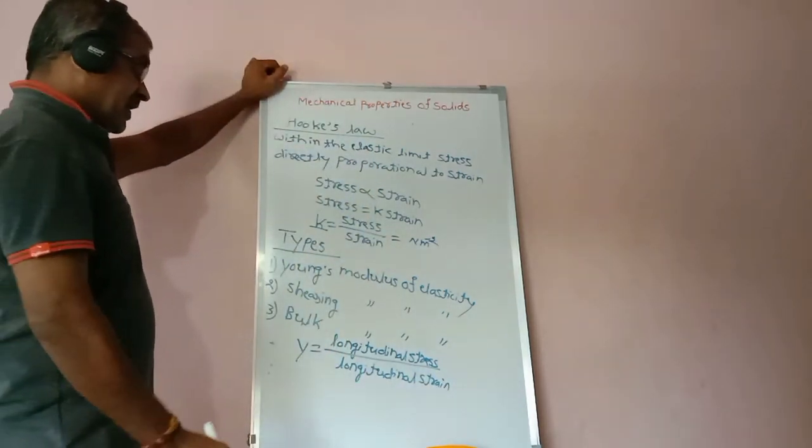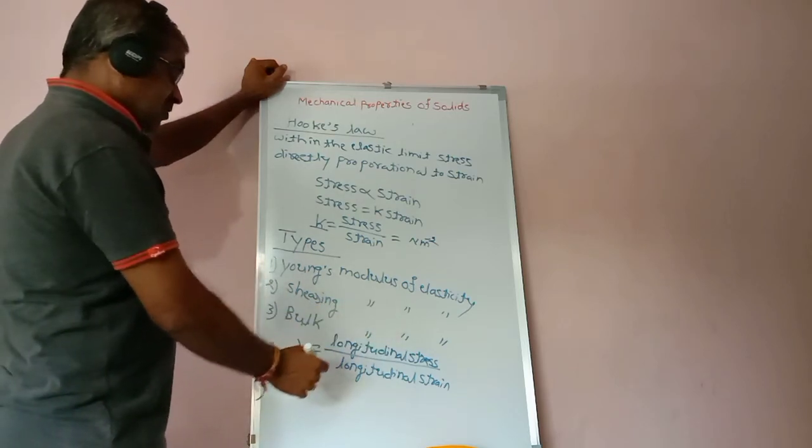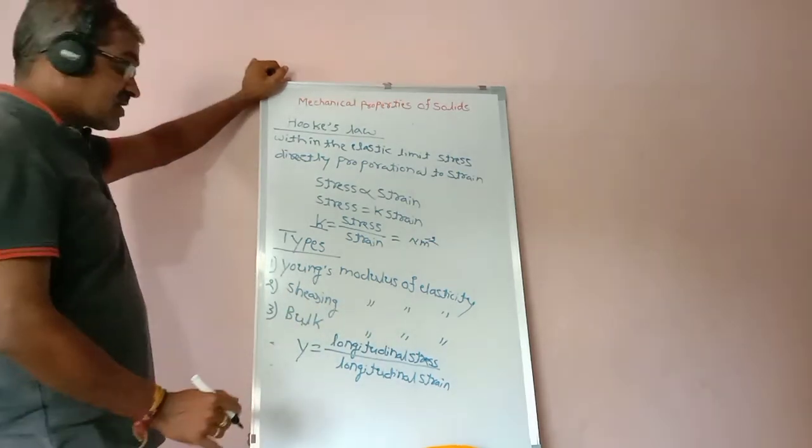Young's modulus of elasticity is longitudinal stress to longitudinal strain.